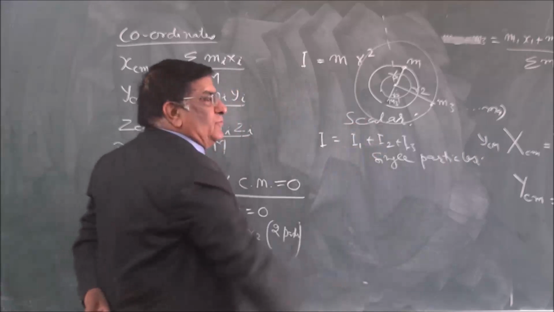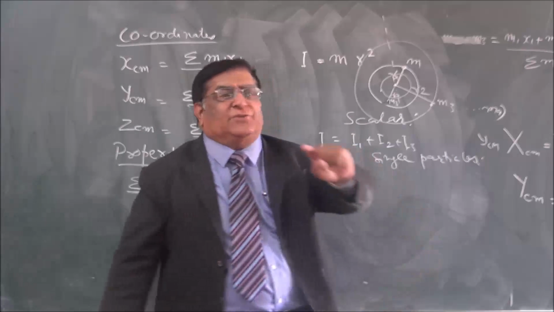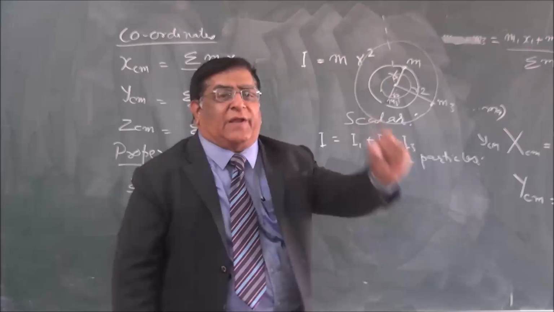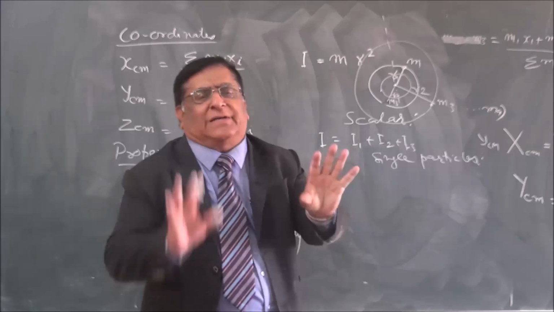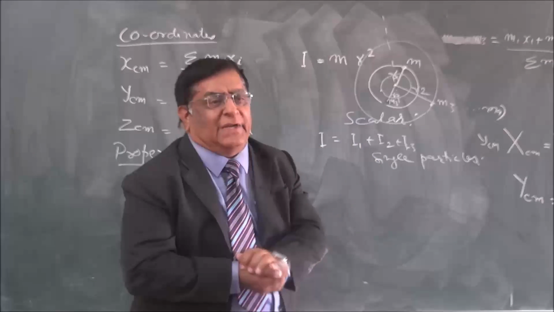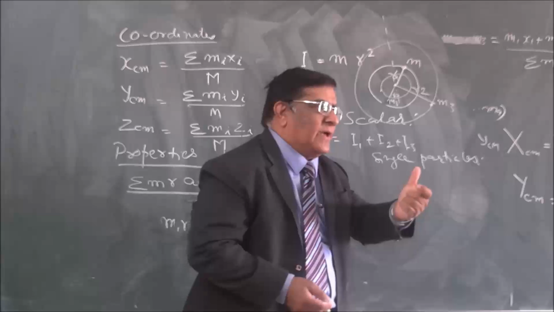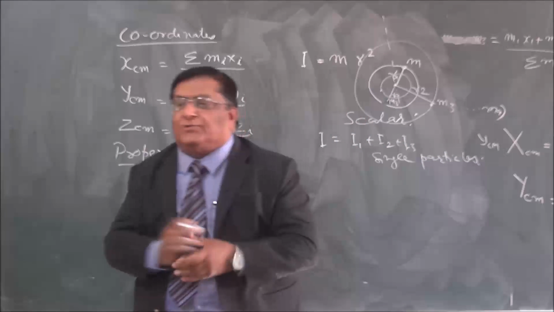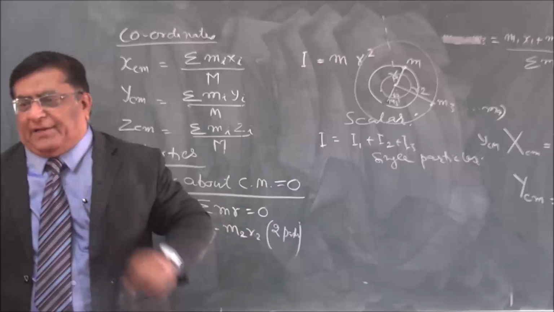And it's very easy to do. So which operation is to be done first? Plus plus plus or mr square, mr square, mr square? Yes, mr square first. Only this thing you have to remember, that first we must do mr square, then we have to do the addition. Don't do the addition before. So this is the moment of inertia of the complete body.